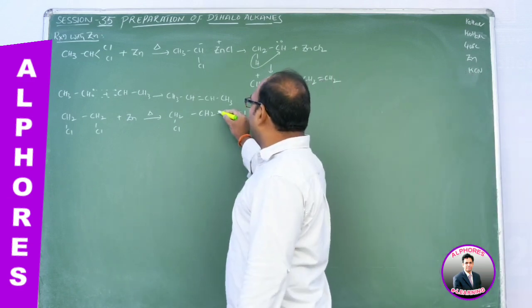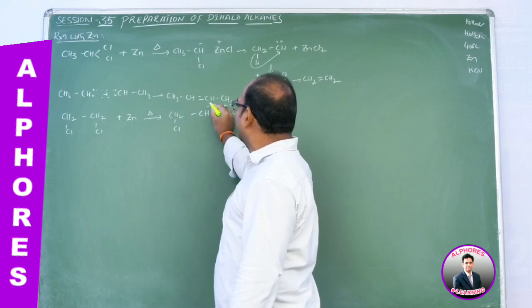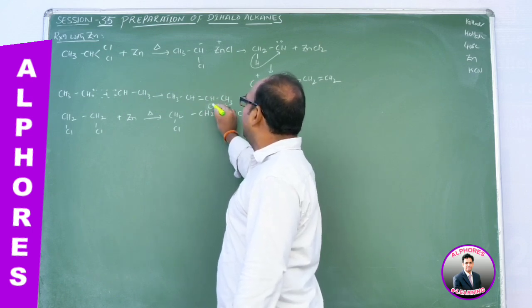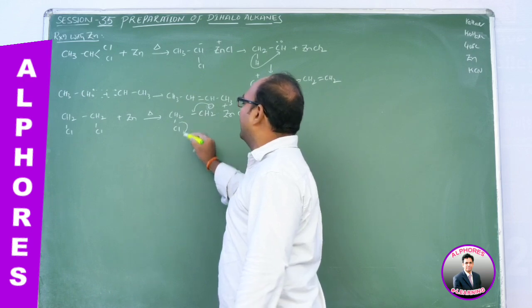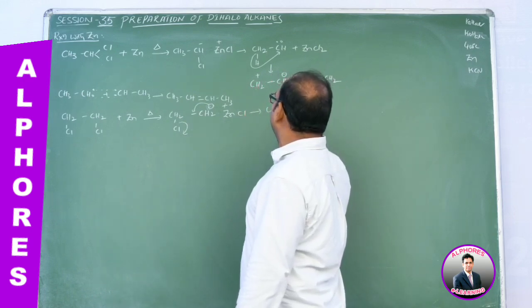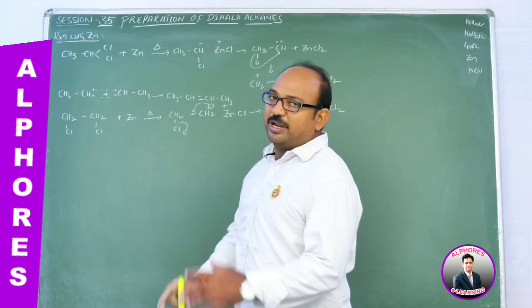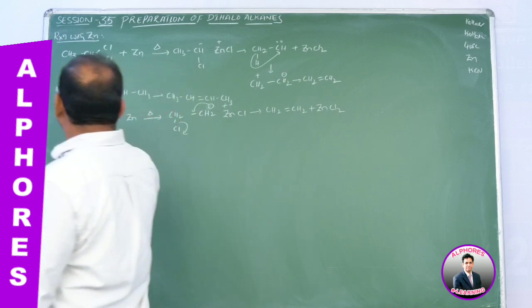In this organometallic compound, zinc is going to lose electron, that's why it acquires partial positive charge and this acquires negative charge, right? And when this negative charge goes like that, Cl minus has to come out. Then the final product is again CH2 double bond CH2 plus ZnCl2. So upon reaction with zinc, we are getting these products.